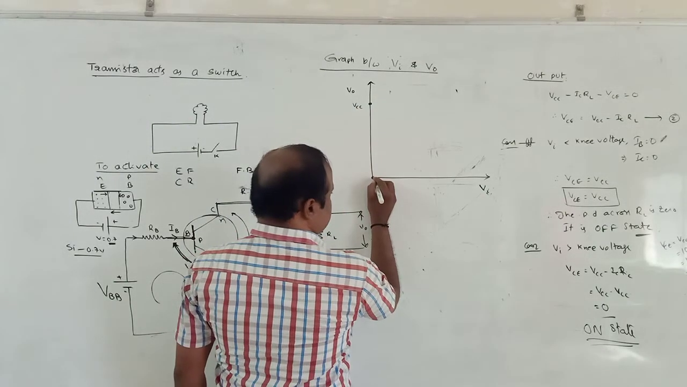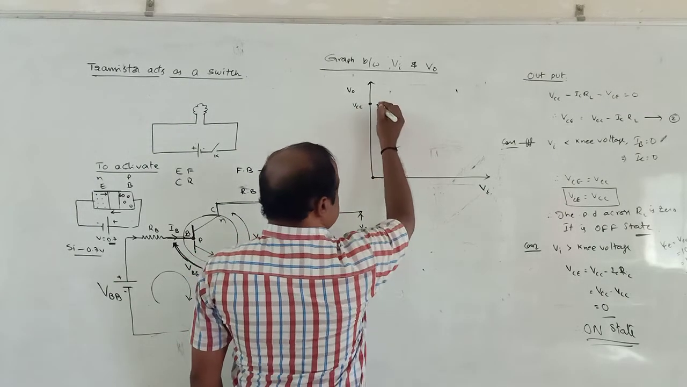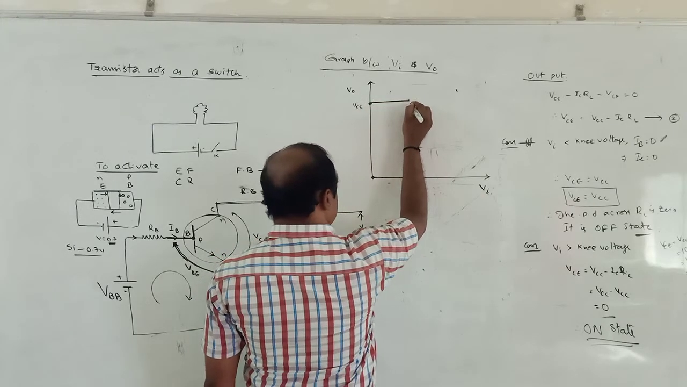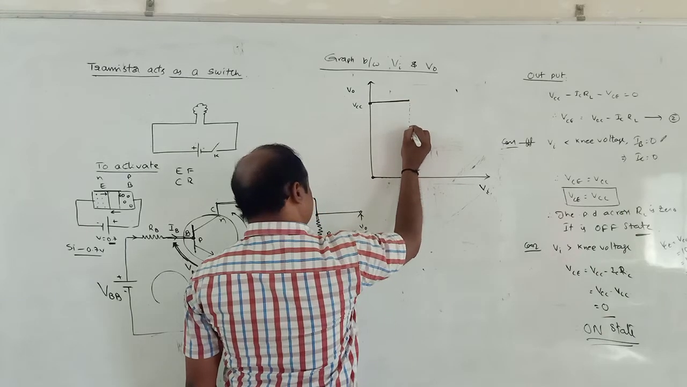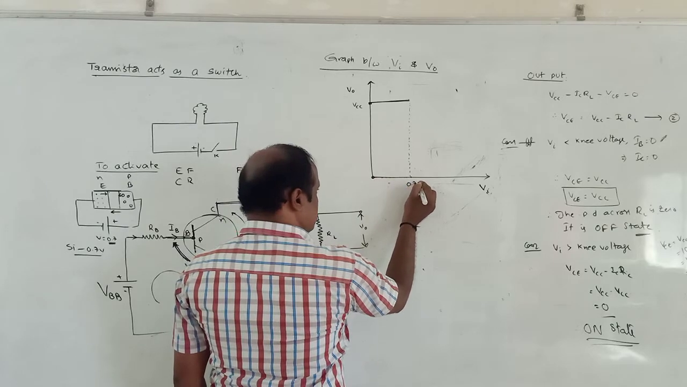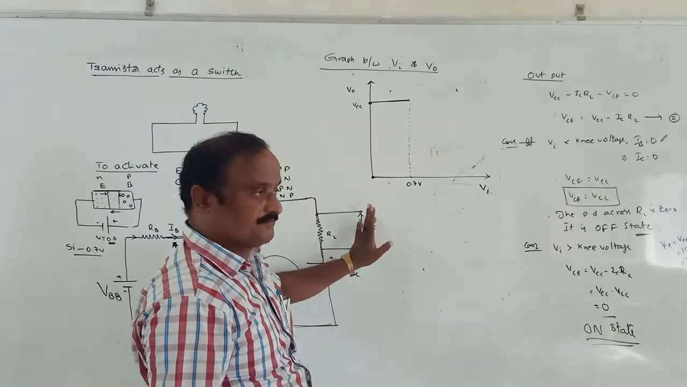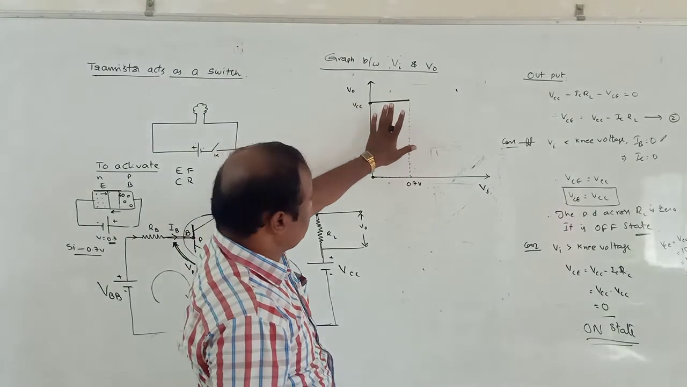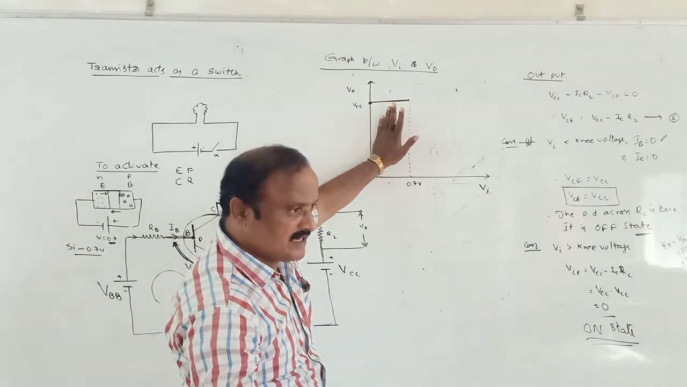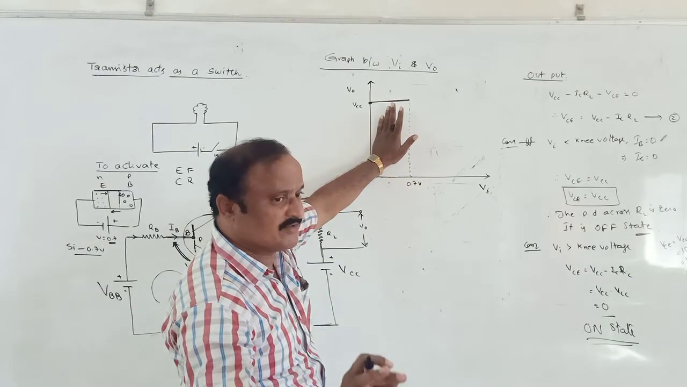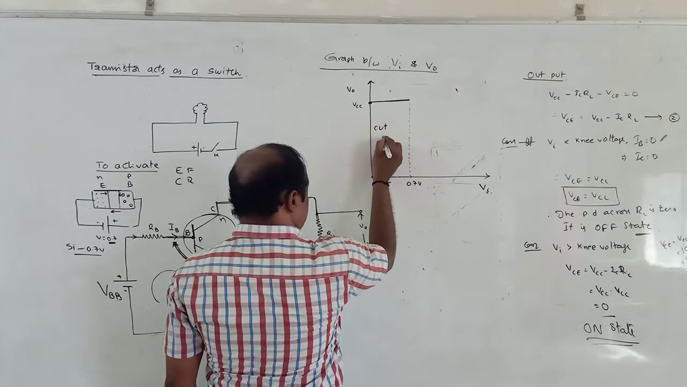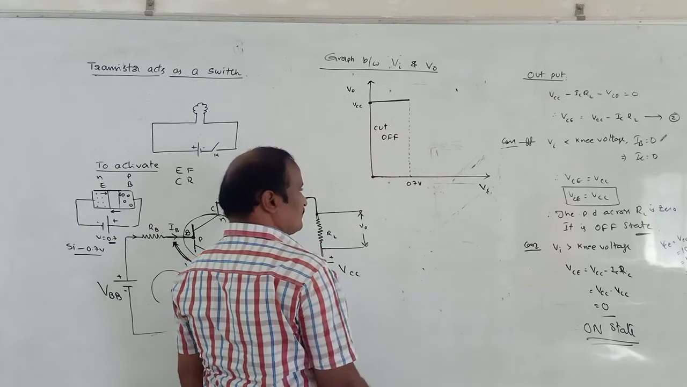If the input voltage increases up to 0.7, there is no change in VCC. Okay, it remains constant up to this point. So here the voltage is approximately 0.7 volts only in case of silicon. Therefore, in this region there is no output current, meaning the transistor is said to be in the off state. So that's why it is called the cutoff state.